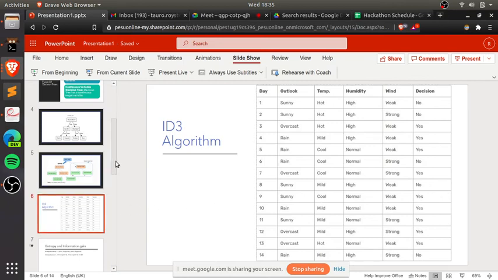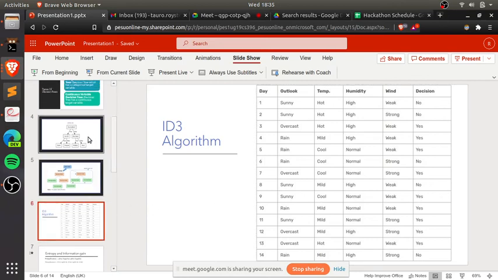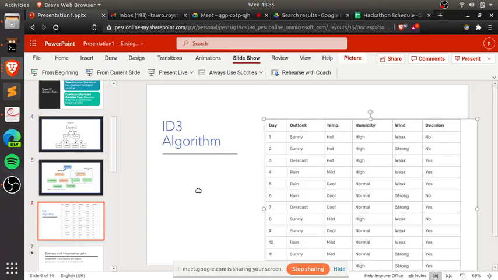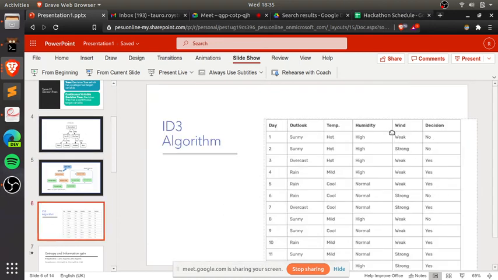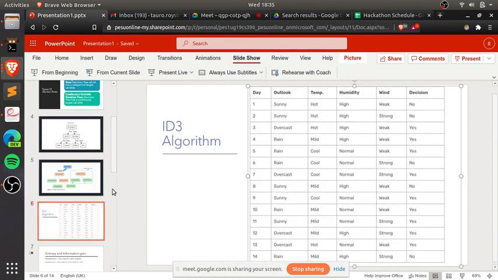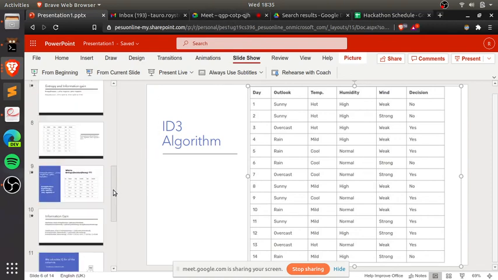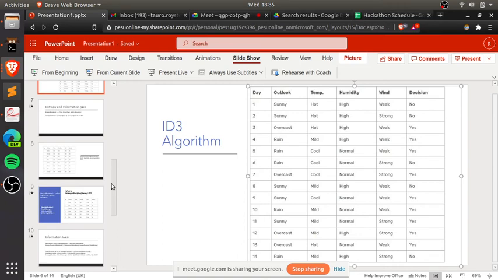So this is a kind of supervised machine learning. The target variable could be hawk, pigeon, dolphin, bear, these four categories. Here the target variable is yes or no. For a continuous variable, the target variable will be a continuous random set like weights or heights. So this is completely supervised. The target variables and dependent variables are similar to regression analysis, but the algorithm is completely different.